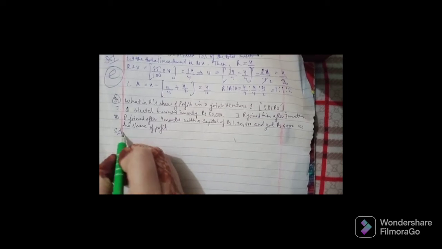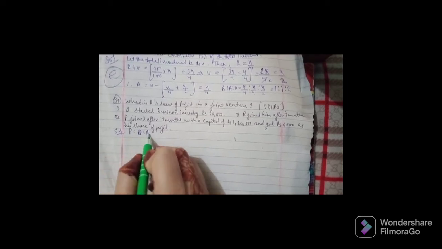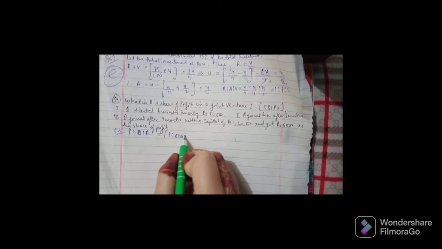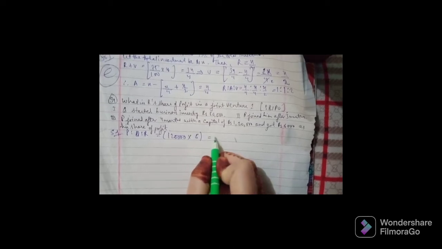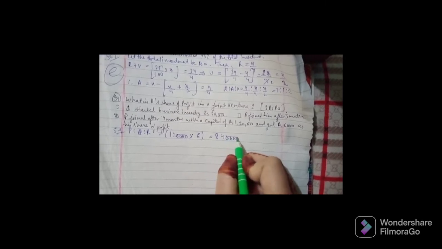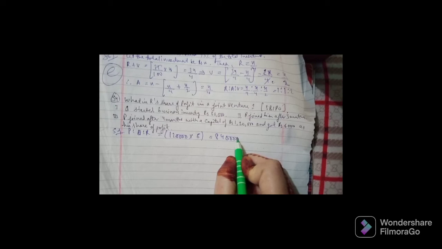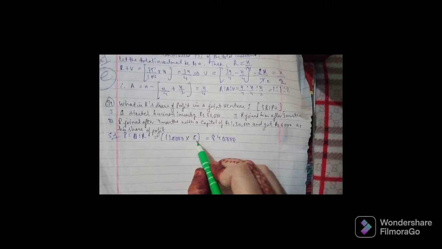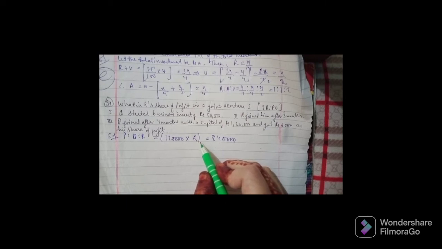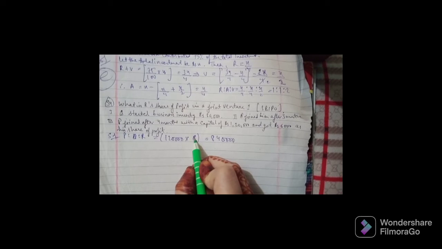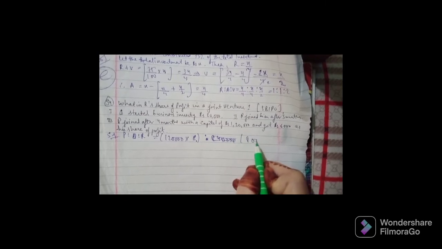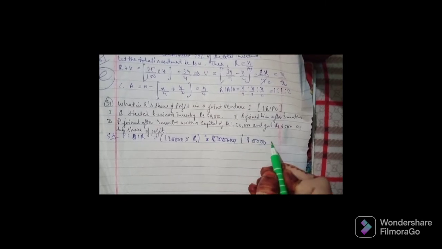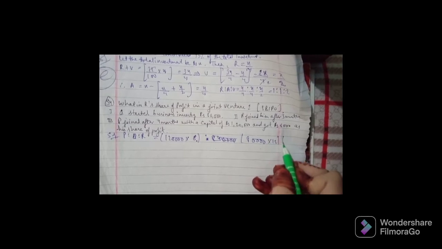From 1, 2 and third, we get the ratio P : Q : R equals 1,20,000 into 8 : 80,000 into 12 : X into 9.